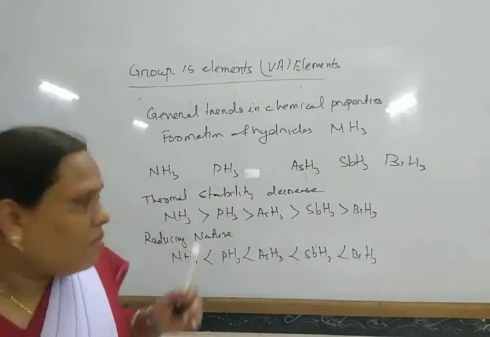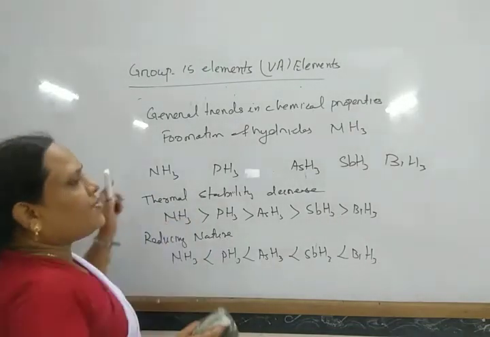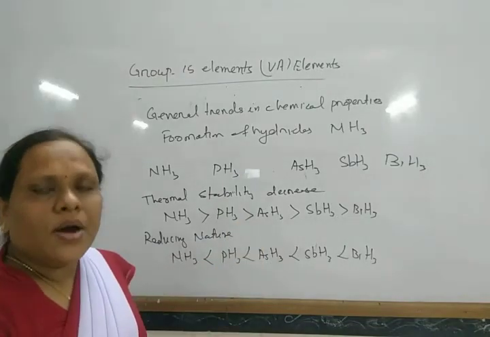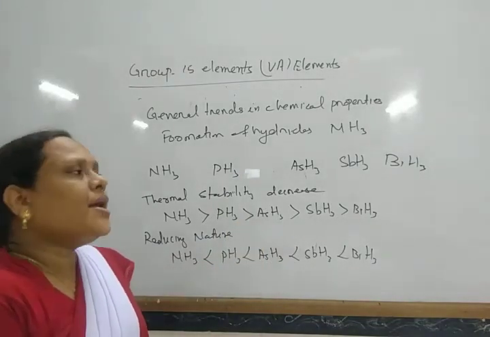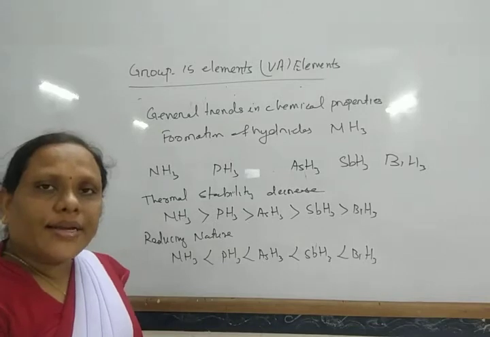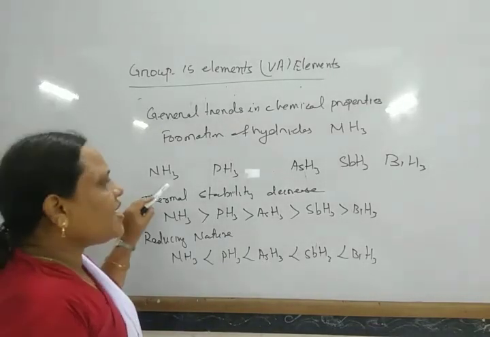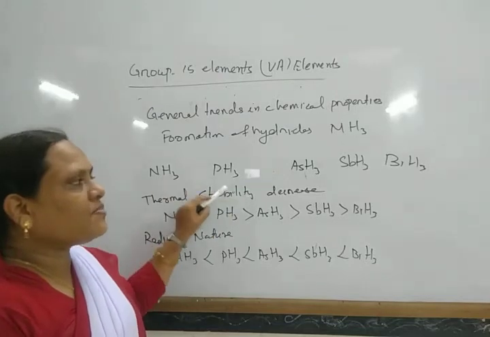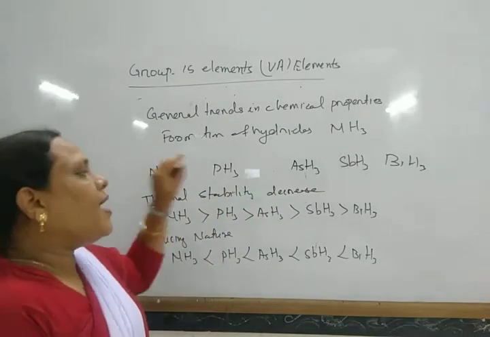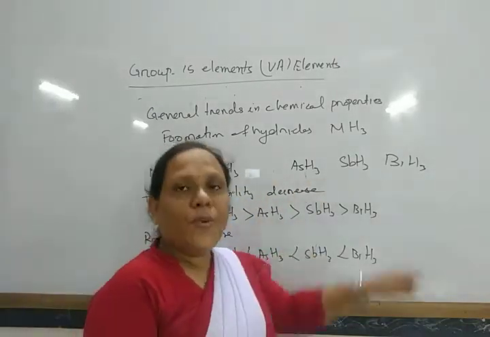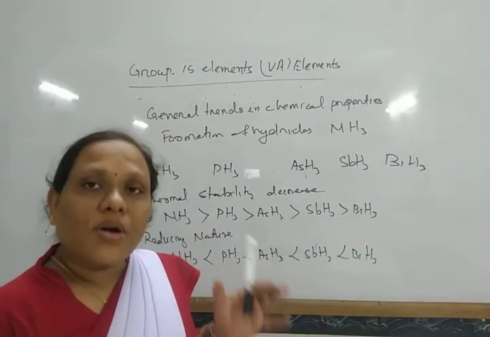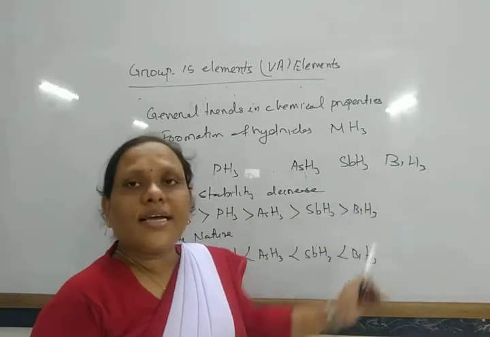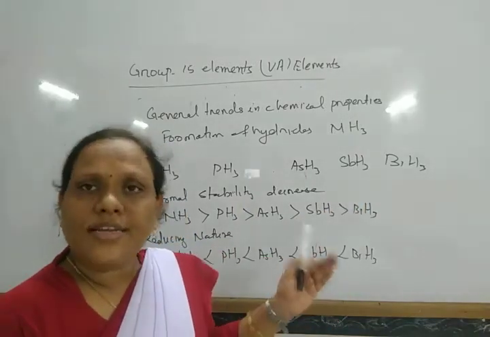And the boiling point of these hydrides also increases down the group, but this is not regular. Due to intermolecular hydrogen bonding, ammonia has a higher boiling point than phosphine and arsine. As we move down the group, due to increase in molecular size, the van der Waals force of attraction increases.